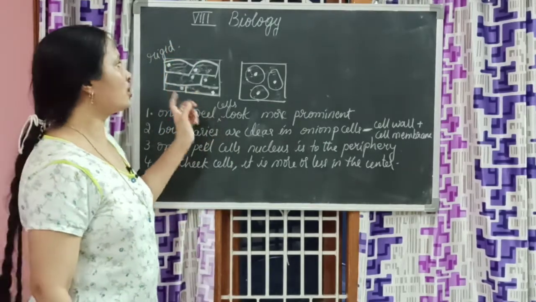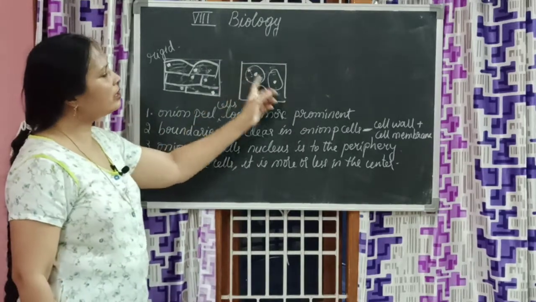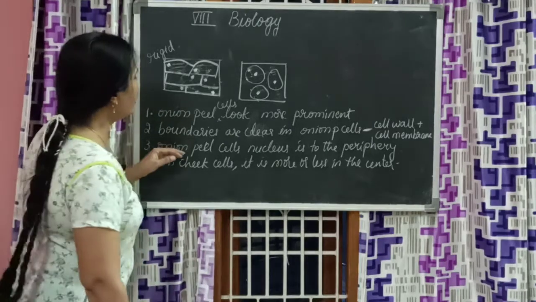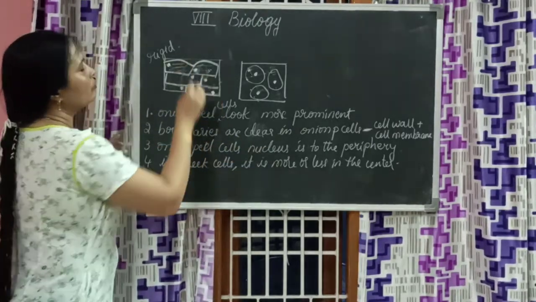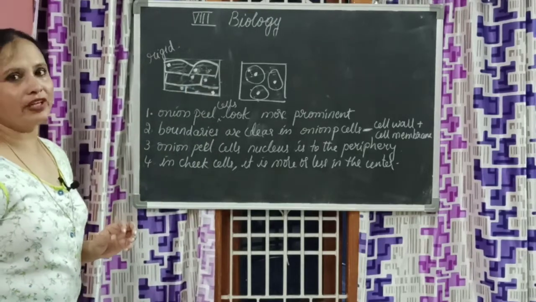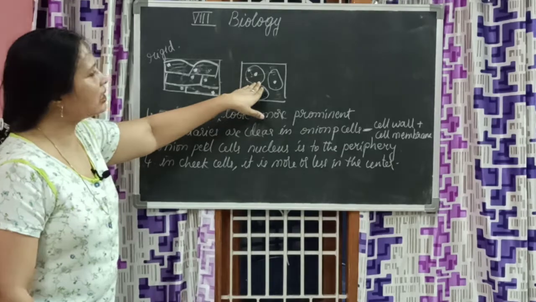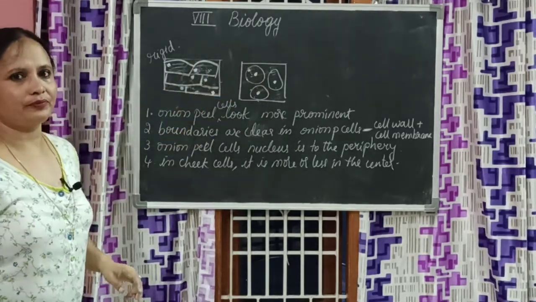Because of the absence of cell wall, cheek cells do not look prominent and do not have a clear boundary. In onion peel cells the nucleus is almost at the periphery. Why is it at the periphery? That we will learn later. And in cheek cells, more or less the nucleus is in the center.